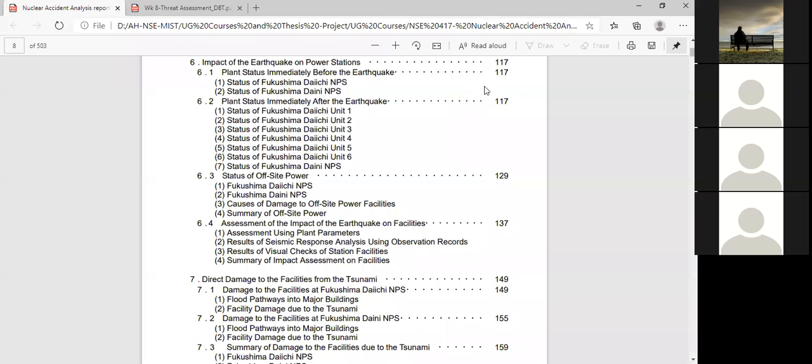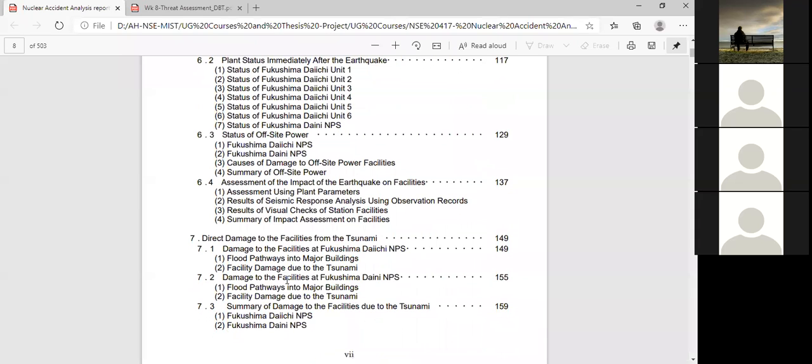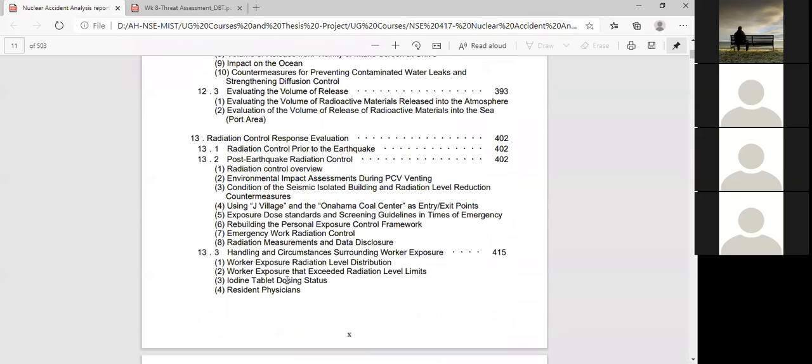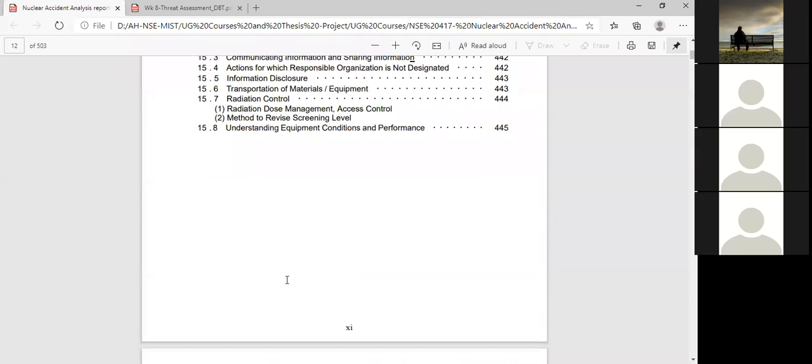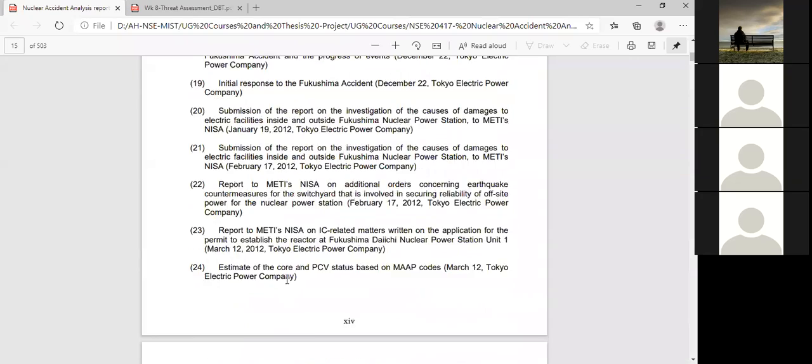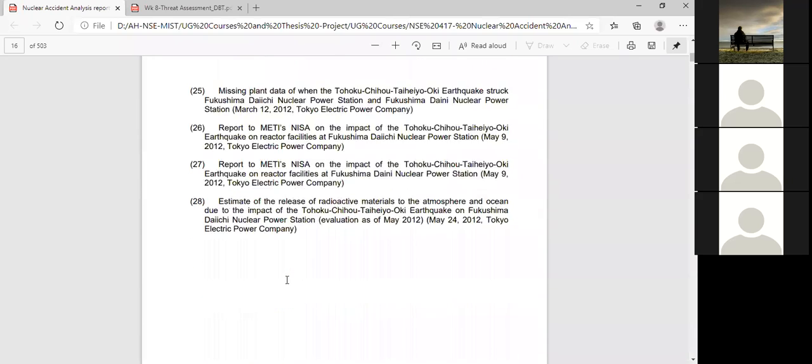Then followed by that, there will be a table of contents. For your case you need not write it, but when you go for a real nuclear accident analysis, you must show the table of contents. Okay, so this is common. I did not ask you for it in your assignment. So these are the report analysis parts.